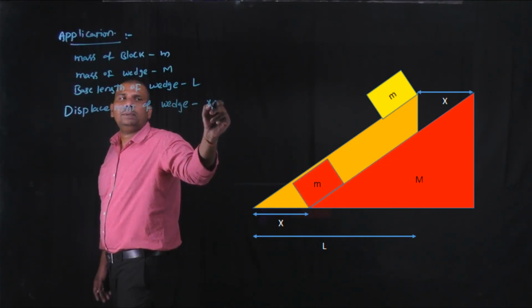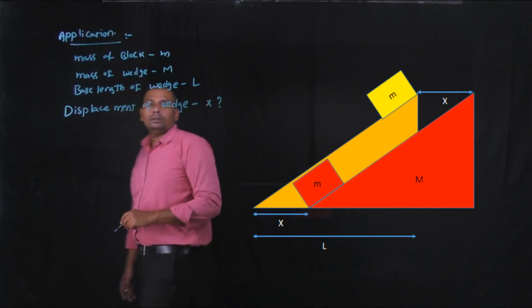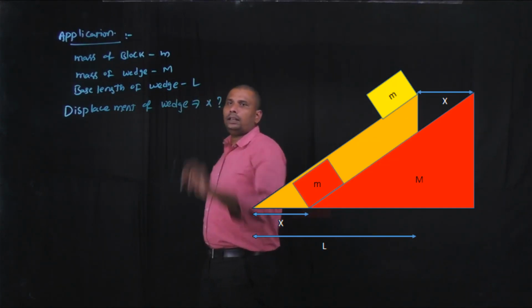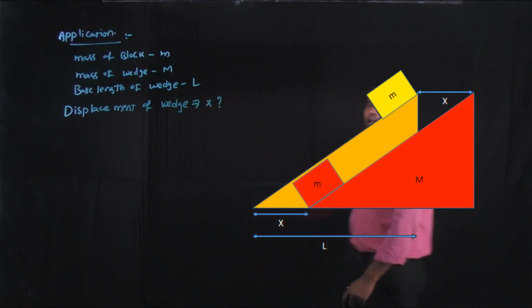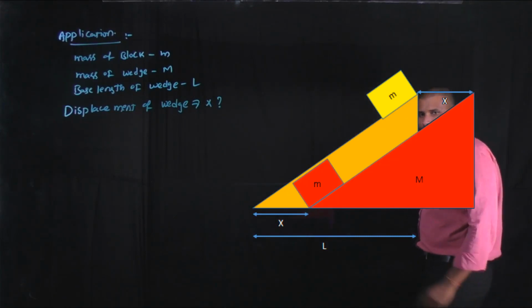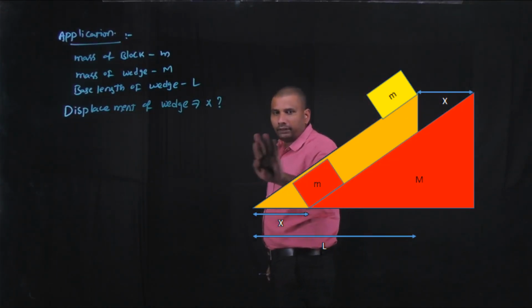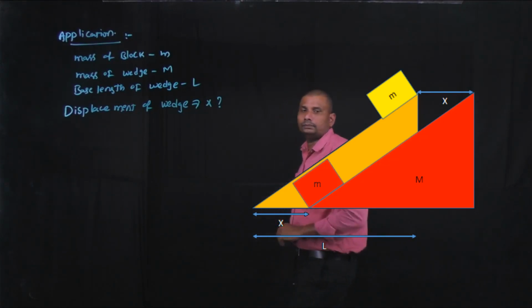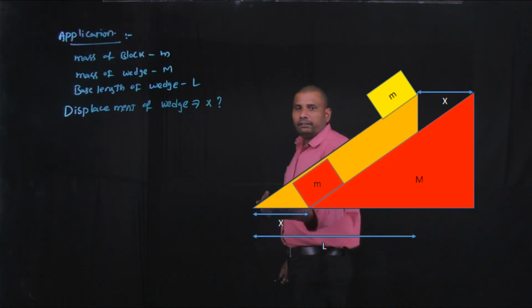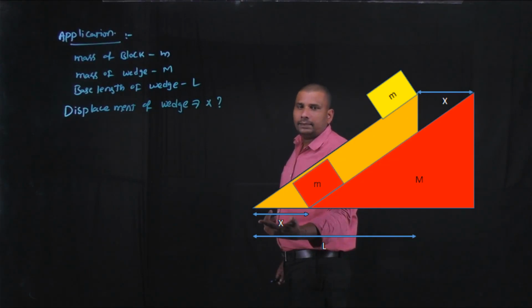And it is some displacement x. We want to find the value of x. Here, by the time the block reaches the bottom, the wedge is moving in this direction, and the wedge moves through some displacement x.